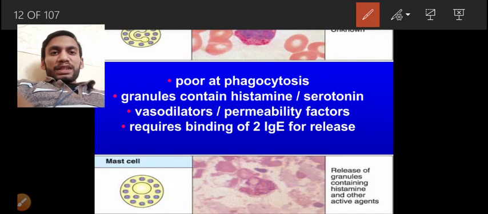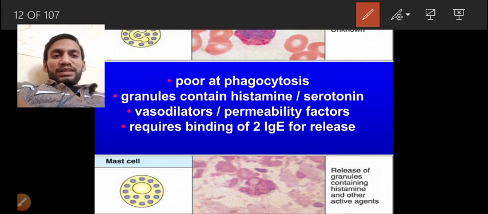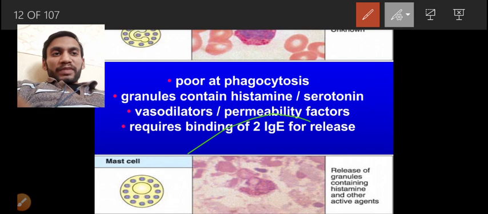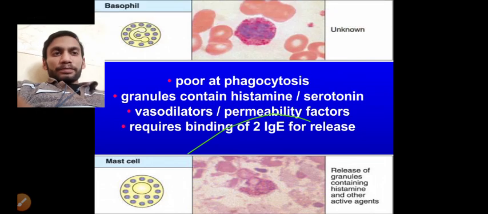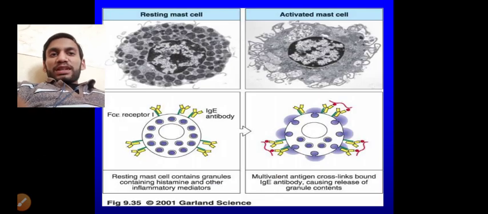Coming to the mast cell, what does it do? The mast cell releases histamines and other active agents. Basophils are present in the blood, and when these basophils move outside the blood vessels, the cells in the tissue are known as mast cells.